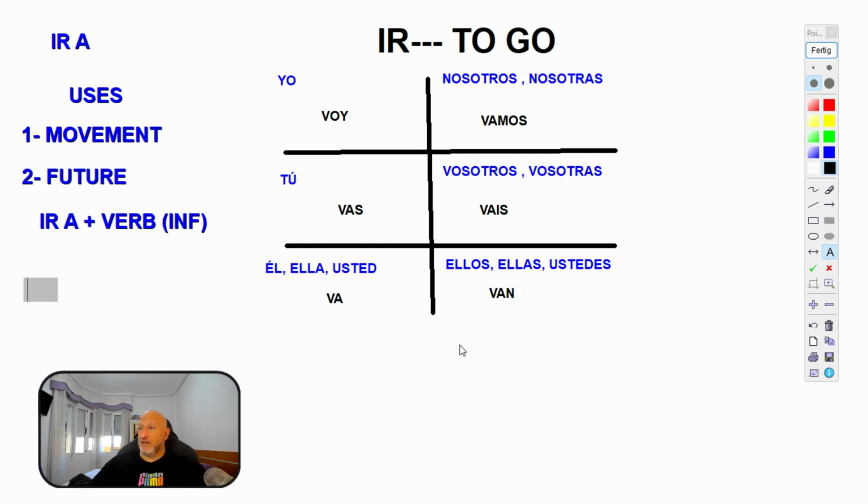I didn't mention it, but to make the negative and the interrogative is like with all the rest of verbs. It's just placing no before the verb, and you have the negative. I don't go. Yo no voy. Tú no vas. Él no va. And so on. And for the question, it's just the intonation. Like with the rest of the verbs, we don't alter the order, or we don't need extra words to ask. We only use the tone of our voices.